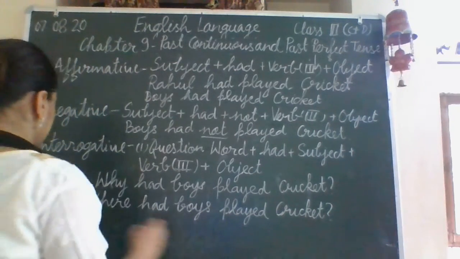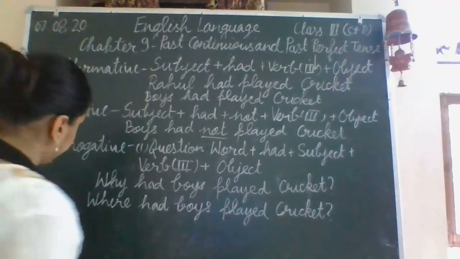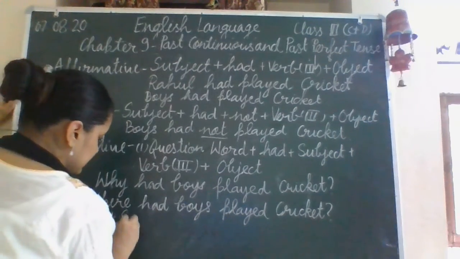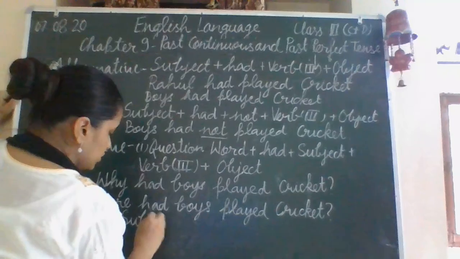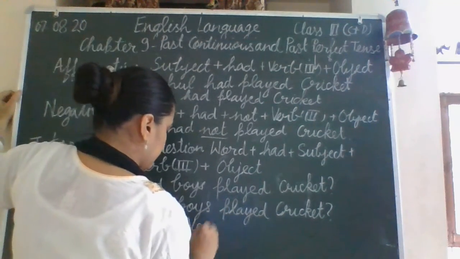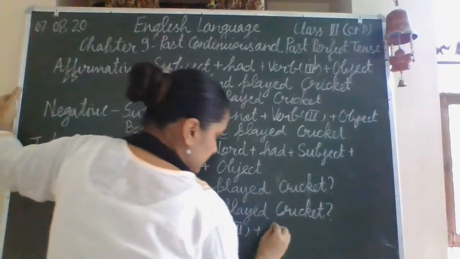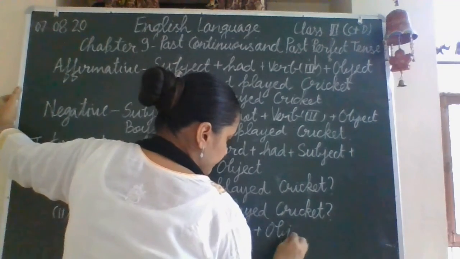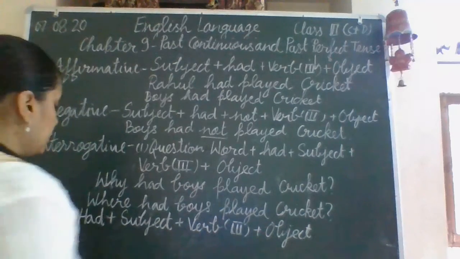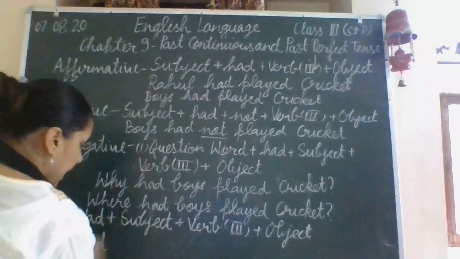Now the second category of interrogative sentence, which will start with the helping verb. For that, first we will have had plus subject plus third form of verb plus object. Okay. So here we will write the sentence that will start with had.